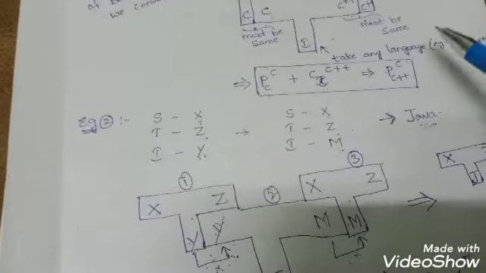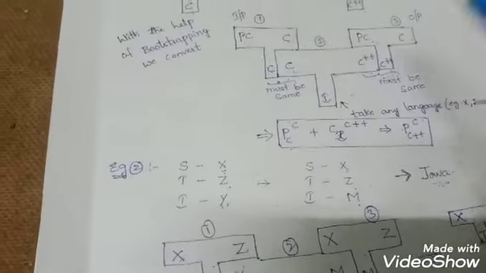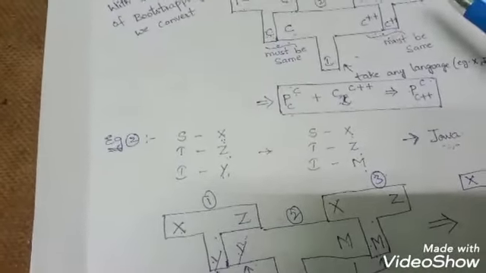Okay, so by using bootstrapping, we are going to convert a complicated program by using a simple program.